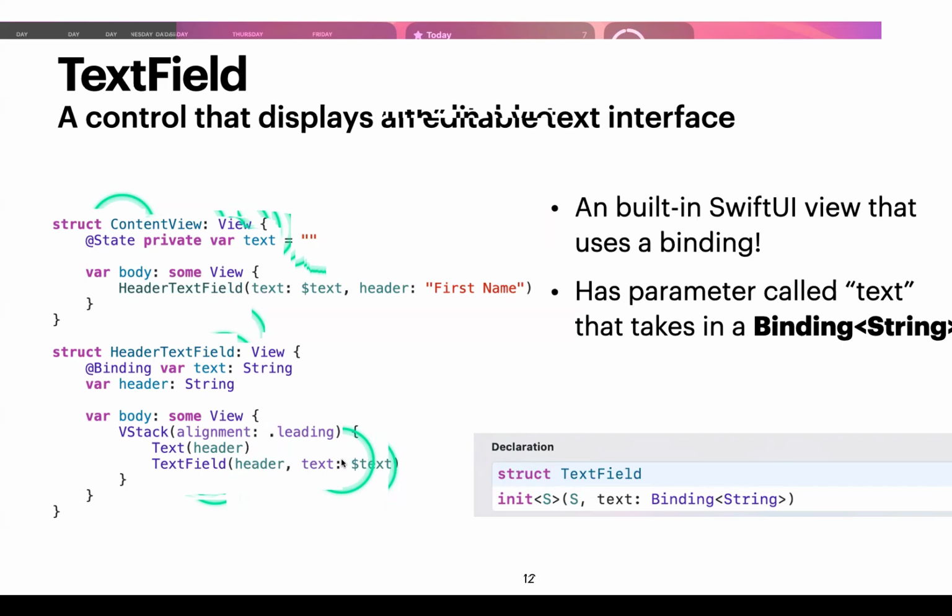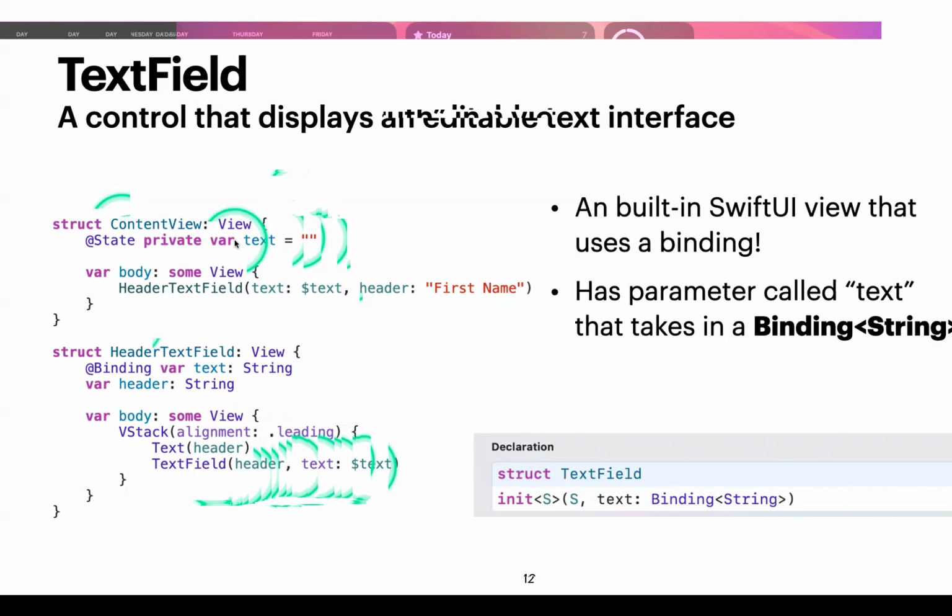Yes. It would be the text variable in the content view. Correct. So yes, that would be the text variable right here with the @State. So when I type into the text field, what's being populated or changed is right here. Okay, why is that? Why is it possible that when I type into the text field, it's changing this thing right here? What mechanism is allowing that?